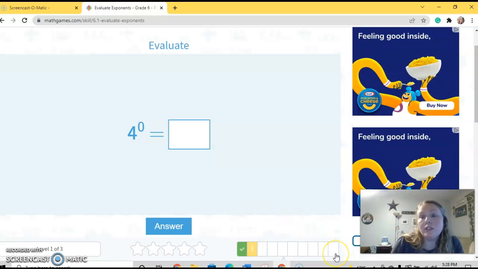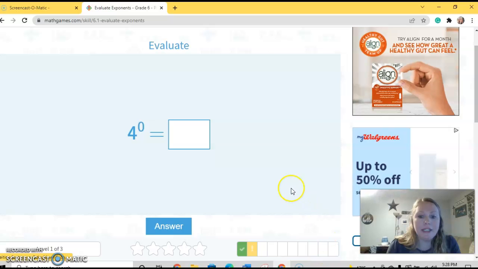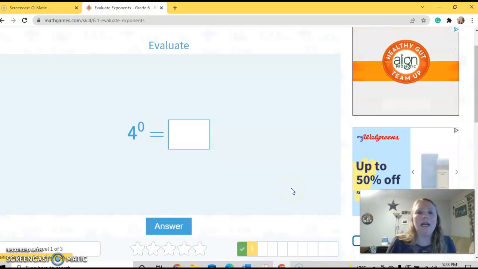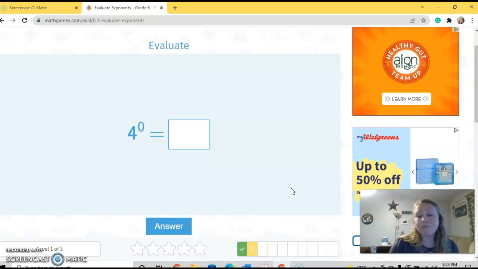So once my students got finished with this exercise, they could simply bring it to me and show me their bar down here, and I could check to see how many green, how many yellow, to let me know how that student is doing on this particular skill and whether they would possibly need a reteach or if they understand it well enough to move on.